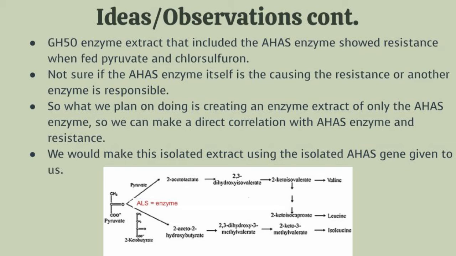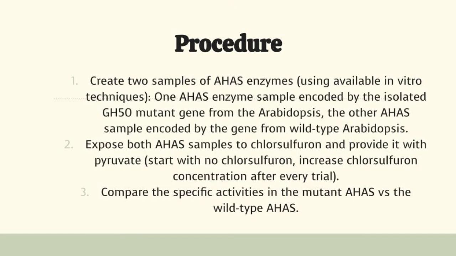Our experiment is similar to Figure 3, but the key difference is that ours is narrowing down possible enzymes involved in this resistance, whereas Figure 3 used the entire protein extract from the plant. We would start by creating two AHAS enzyme samples, one made from the GH50 mutant gene from the Arabidopsis, and another sample made from the wild-type gene from the Arabidopsis.